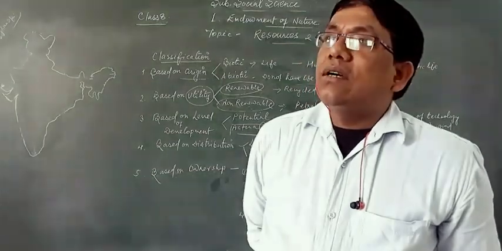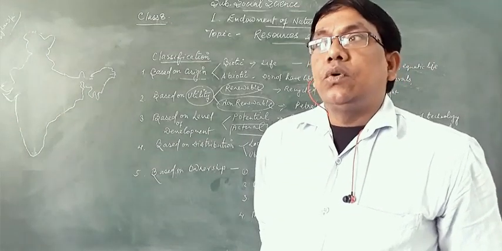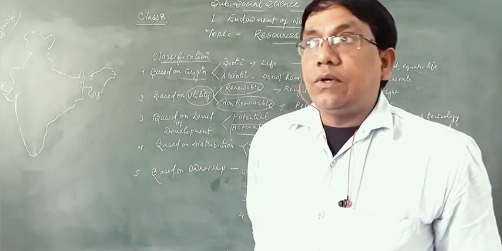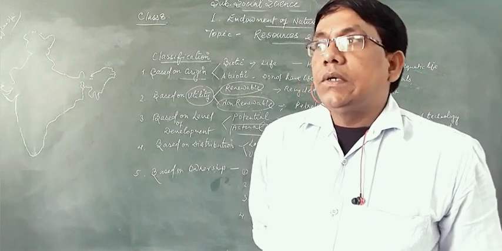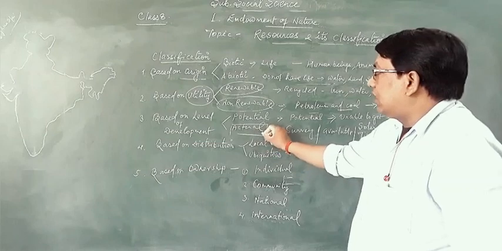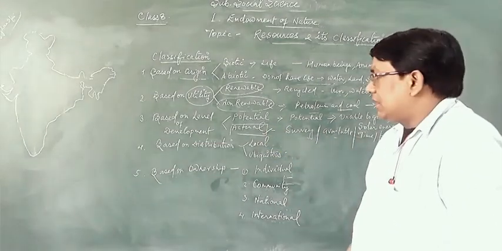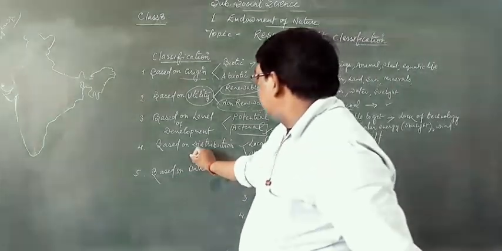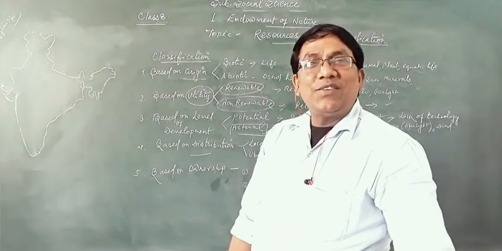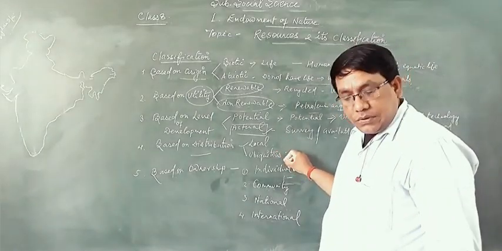There are oil fields in Assam as well. We can understand how much. Okay, that has already been surveyed, so we can easily understand. Okay, so we actually know about them. Therefore, these are called actual resources. Okay. Now, based on the distribution, the fourth one: local resources and ubiquitous resources.